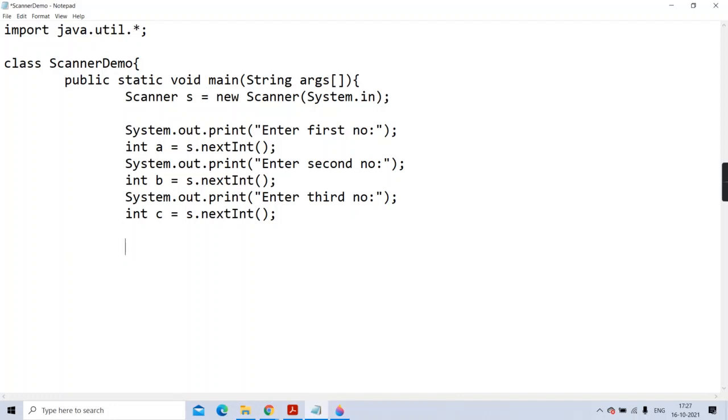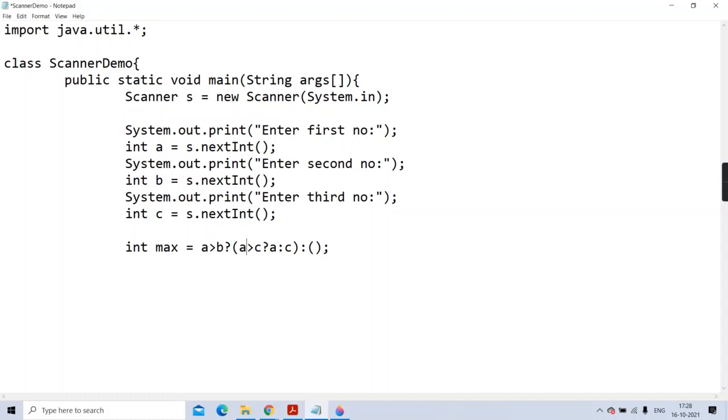I am writing int max equal to. First, I'm checking whether A is greater than B. If A is greater than B, true, I'm going to check whether A is greater than C. True, A is max, otherwise C is max. What do you say, guys? This is your condition, A greater than B. So this is the true part and this is the false part.